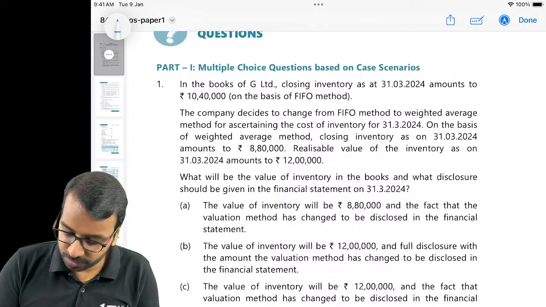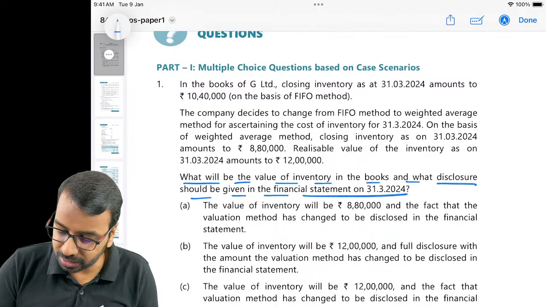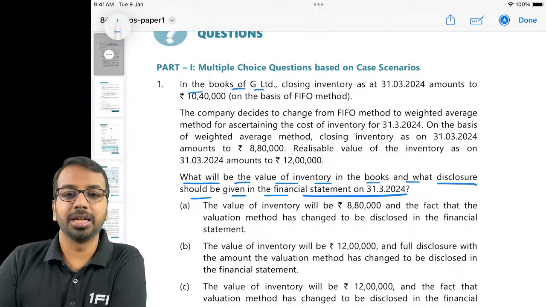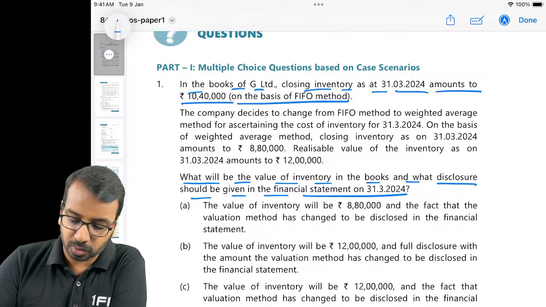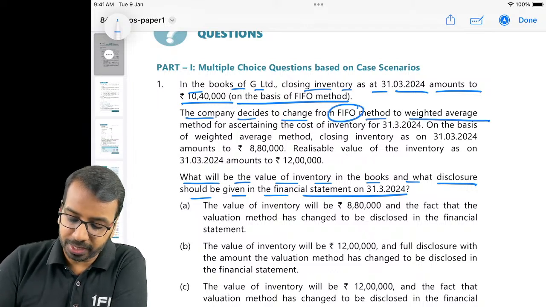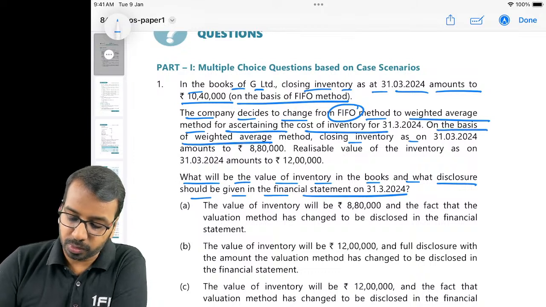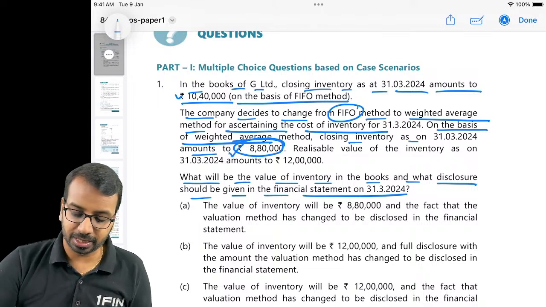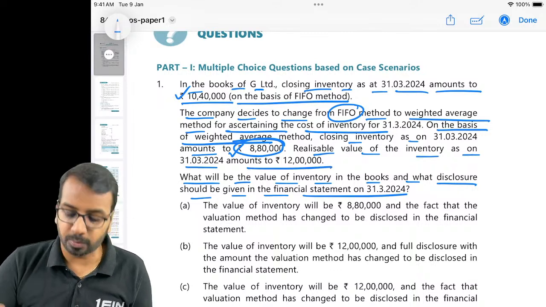Question means this part: what will be the value of inventory in the books and what disclosure should be given in the financial statements. Now let's read it. In the books of G Limited, closing inventory as at 31st March amounts to 10,40,000 on the basis of FIFO method. The company decides to change from FIFO method to weighted average method for ascertaining the cost of inventory. On the basis of weighted average, closing inventory amounts to 8,80,000. So now they have changed to what? 8,80,000. Currently it is at 10,40,000. Realizable value of inventory as on 31st March amounts to 12 lakhs.